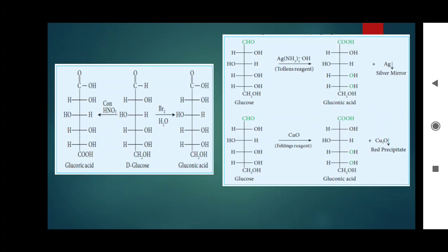And one more test, when we use Fehling's solution, copper sulfate, the aldehyde turns to acid group, and cuprous oxide is precipitated out. So a red color is forming. From that we can understand glucose consists of an aldehyde group. That is confirmed.